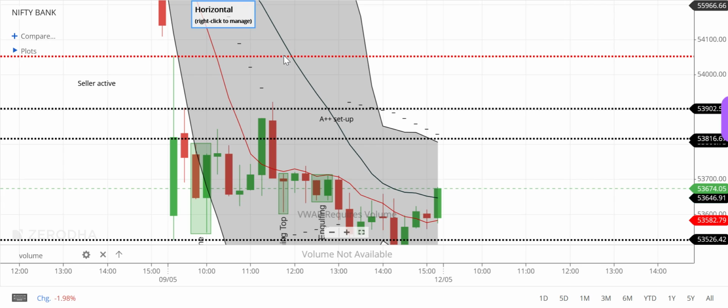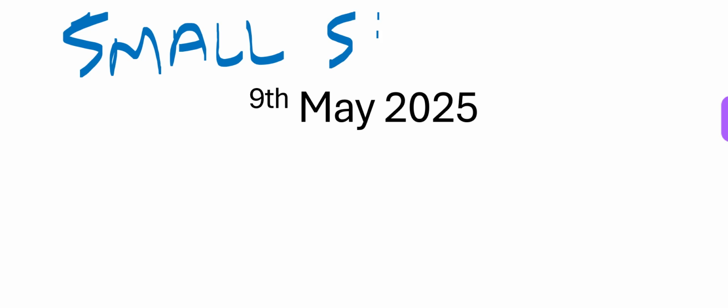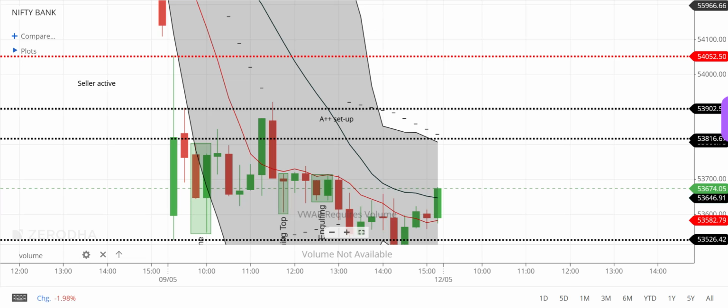So for our A plus plus setup, most of them will come with a small stop loss. Your stop loss should be small, and you should take a trade wherever you can get a small stop loss. Once you are in a trade, see, you got in, it's moving in your direction. Now you are worried that it will not come back. So what you will do is move your stop loss to the level I have bought, so that I make zero loss today.